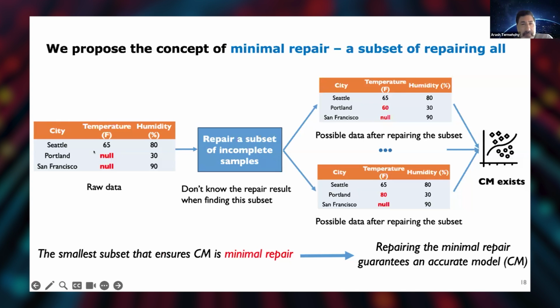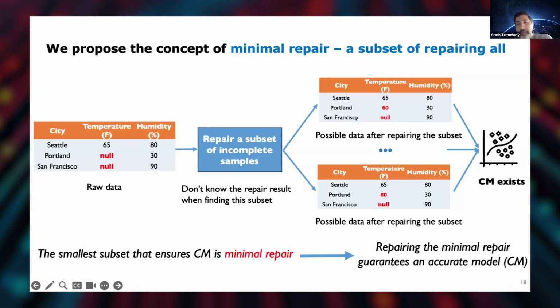So in this example, if I impute this missing value for Portland, I will have a lot of possible repairs where I put some arbitrary value for the missing temperature of San Francisco, but still, I'm going to have a certain model. So essentially, a minimal repair is a subset of data that if I repair it, I'm going to have a certain model. That is my definition of minimal repair.